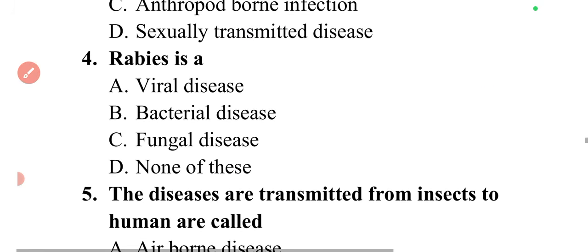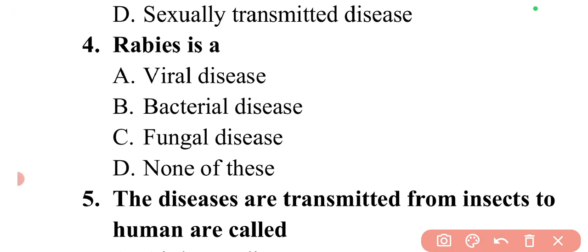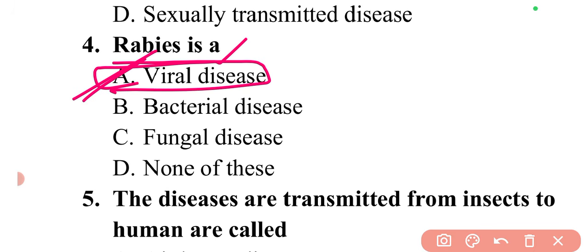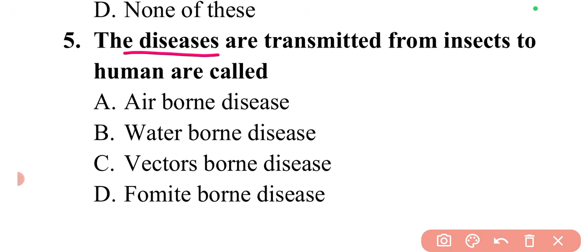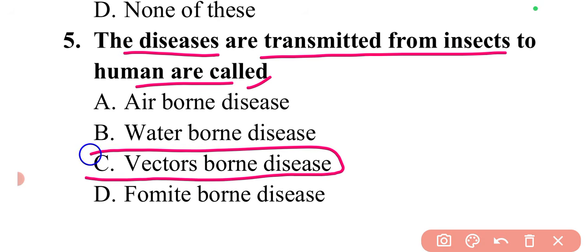Now moving to the next question: what kind of disease is rabies? Rabies is simply a viral disease, so option A is the correct answer. The next question is, the diseases transmitted from insects to humans are? Those diseases which can be transmitted from insects to humans are known as vector-borne diseases, so option C is correct.